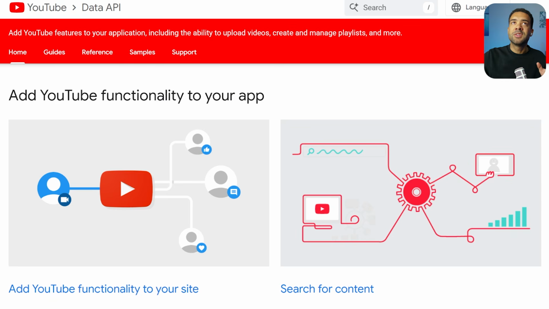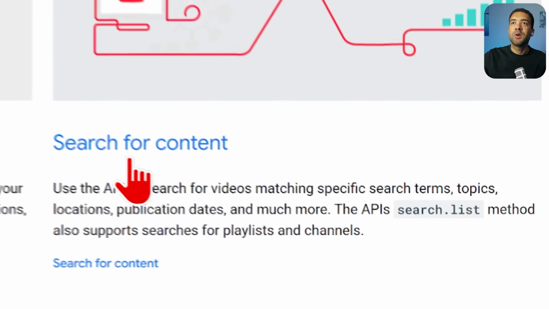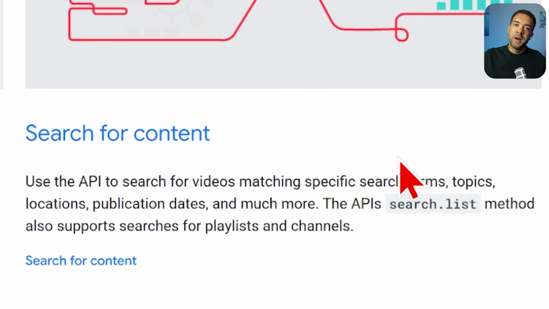And as you can see on screen now, this Data API lets you search through YouTube content and pull findings from YouTube into your own webpage. It's a bit technical, but by just chatting to the AI in Replit, it was able to tell me exactly what steps to take to get this set up and how to connect this into my Replit website. So super easy once I just started asking Replit how to do everything.